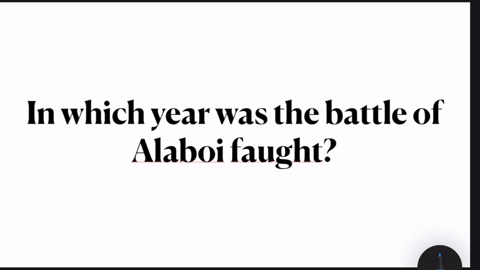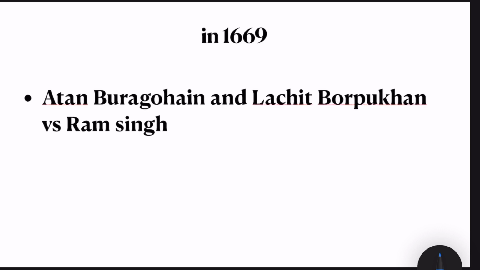In which year was the Battle of Alaboy fought? Again, let's look into the answer. It was in the year 1669 AD. Again, the battle was fought between the Ahoms and the Mughals. From the side of Ahom, it was Atan Buragohen and Lachit Borpukon who were leading the battle. And from the side of Mughal, it was Ram Singh, a Rajput warrior who was working under the Mughals.